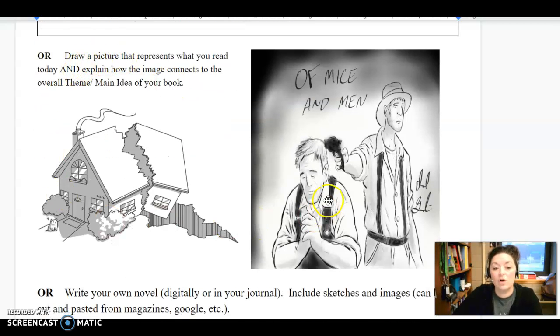You may also draw a picture and explain. Make sure that you notice this part. Explain how that image is connected to the overall theme or main idea of the book. So I gave you 2 examples. If you were reading about earthquakes, then maybe you draw something like this. And if you were reading Of Mice and Men, which we read together, of course, this would be the last chapter. And then you would explain how that's connected to that main idea.